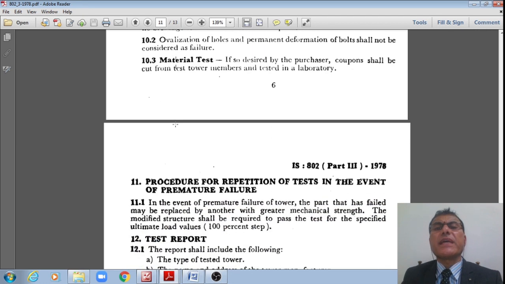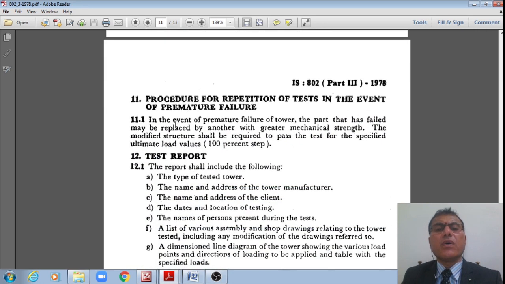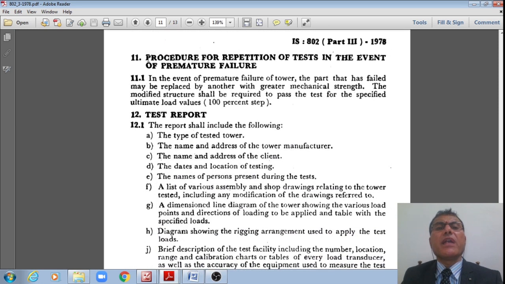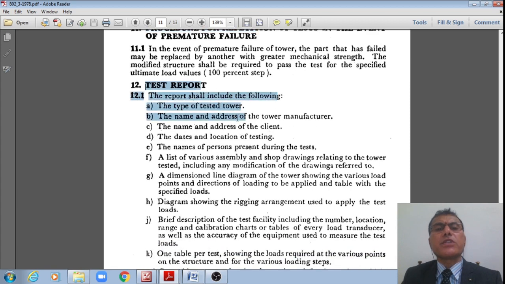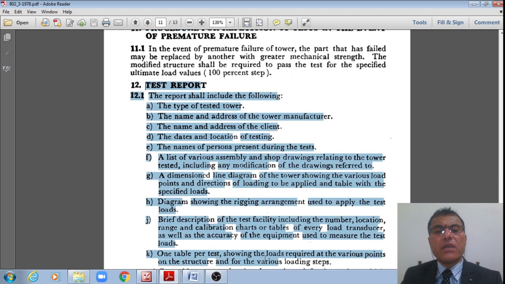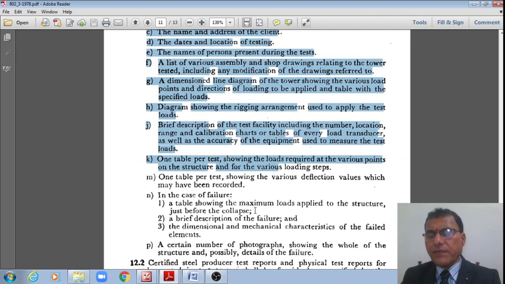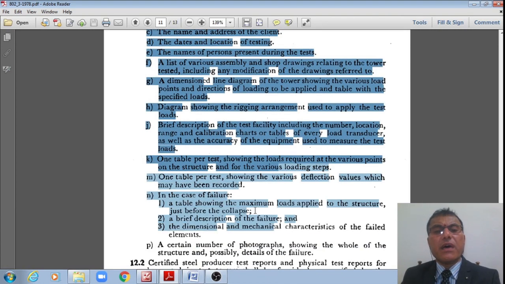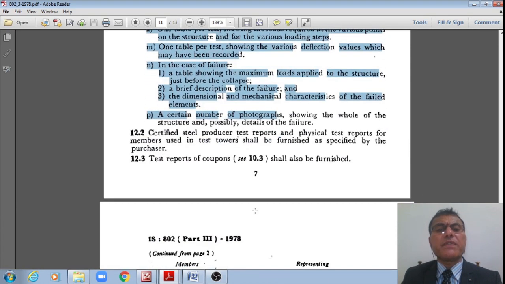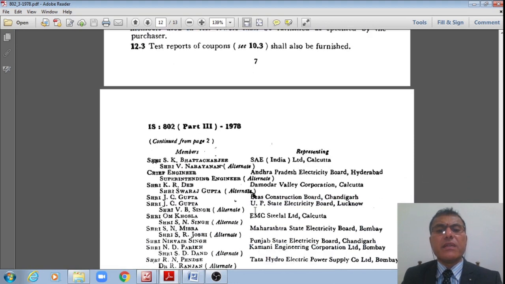And material tests, how they should be specified, and the procedure for repetition of tests in the event of premature failures, and how the test report should be written. That is also specified here, in this format. And the format of the test is given here. That is how the different IS 802 codal specifications are, students.